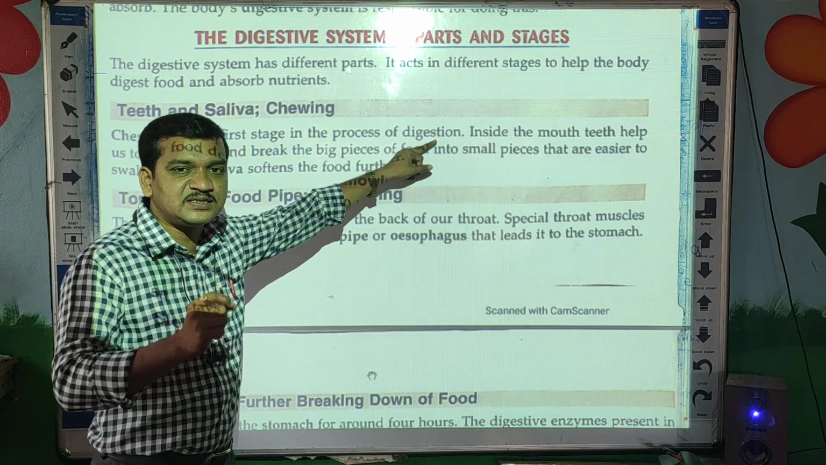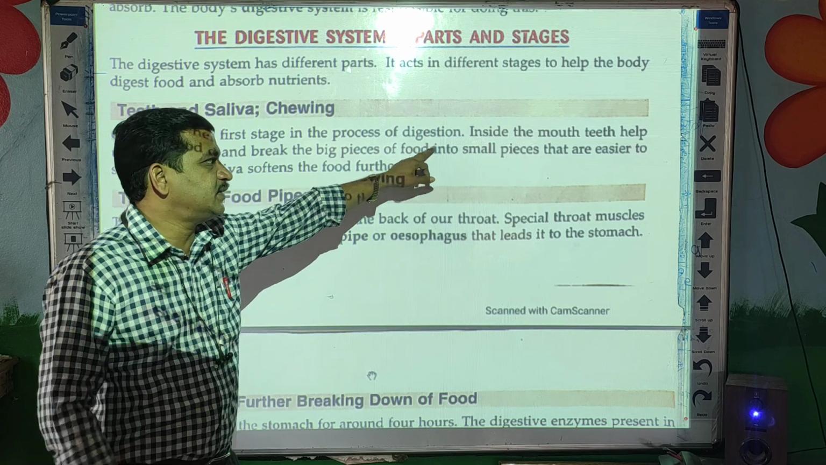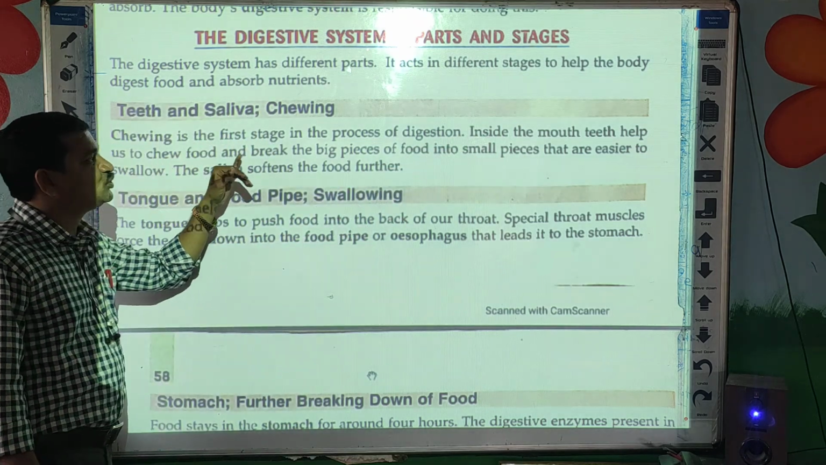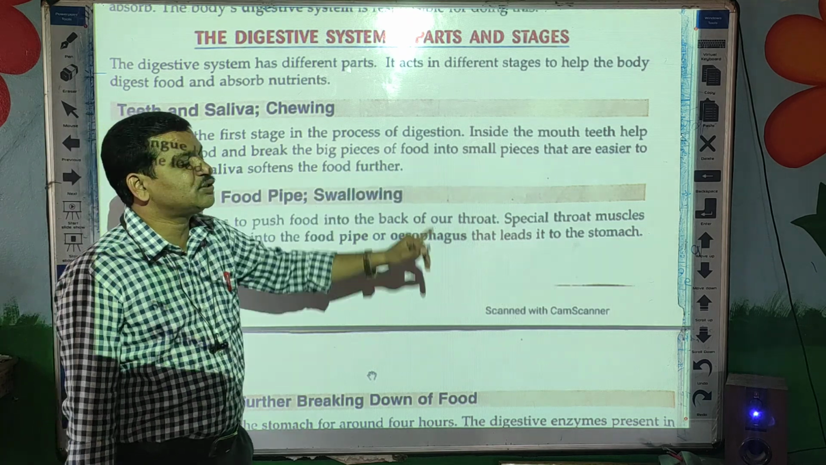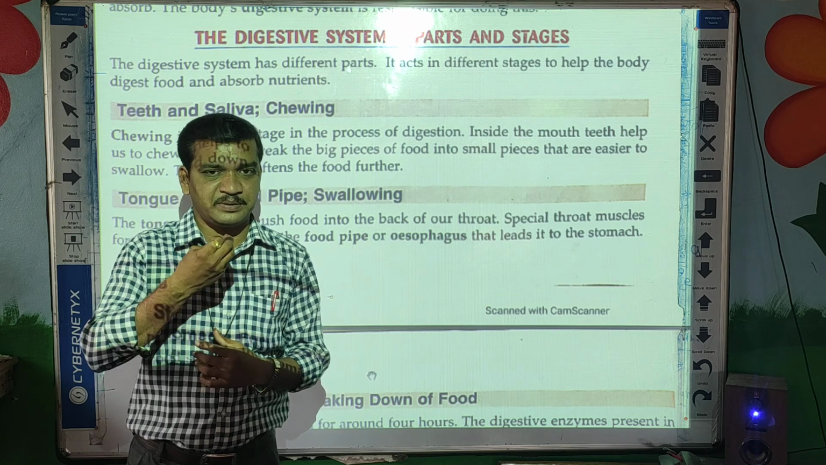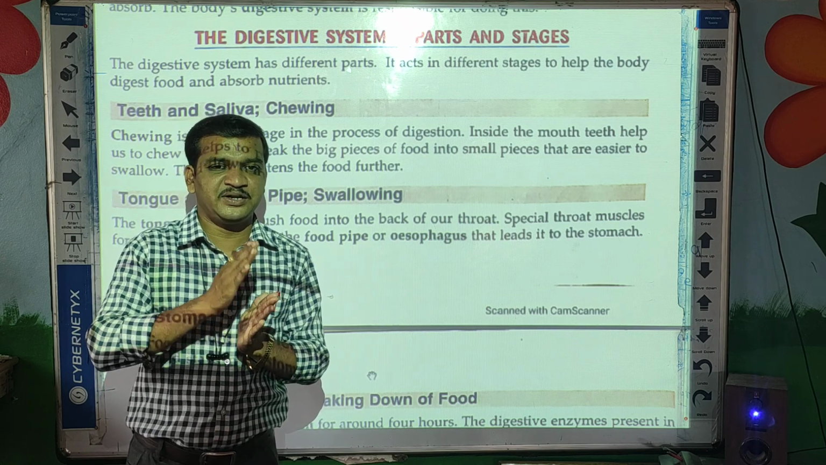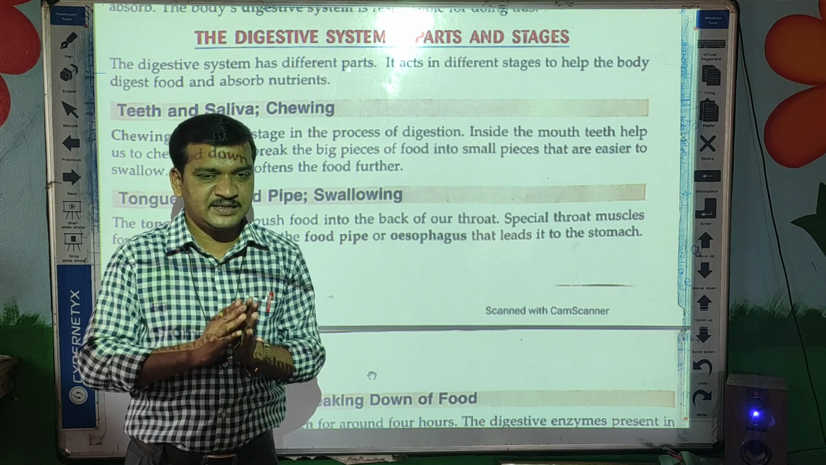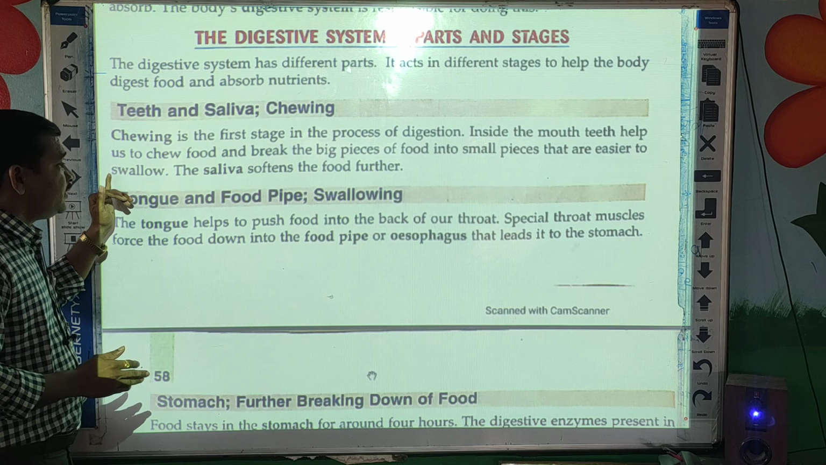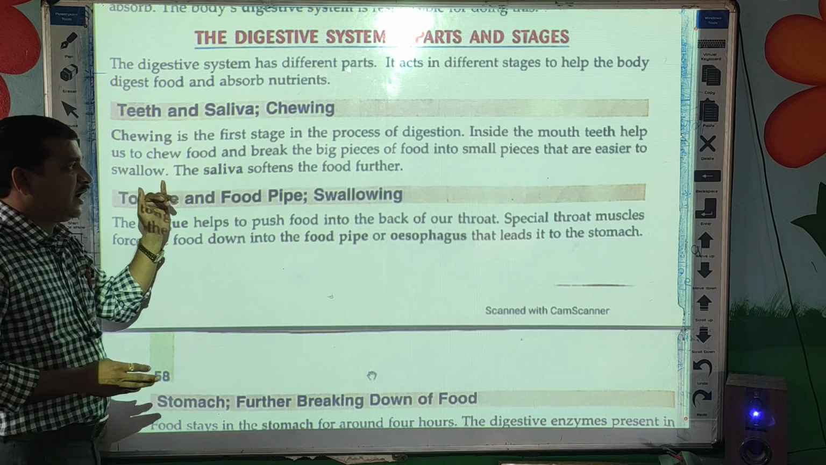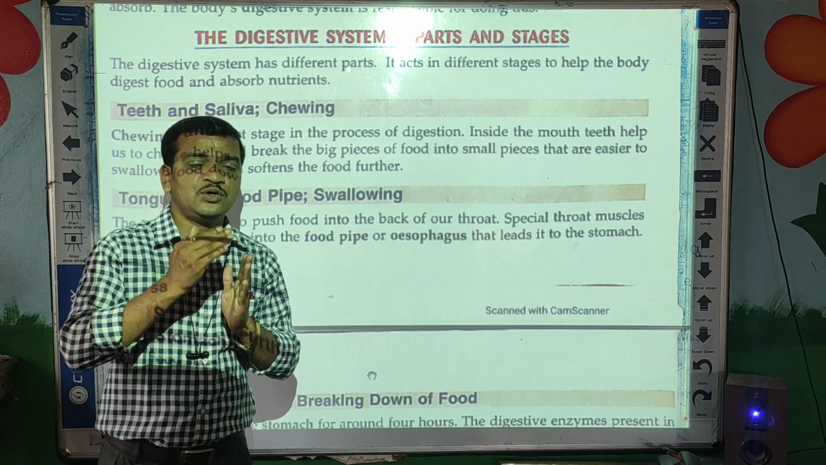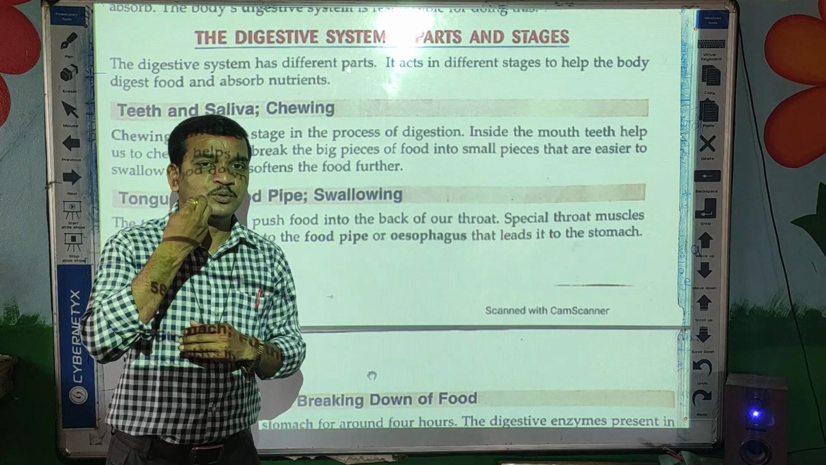So this is the first stage of digestion. Inside the mouth, teeth help us to chew the food and break the big pieces into small ones. We eat big pieces, like chapati, yes or no? So those big pieces are broken down into smaller pieces with the help of teeth, and then it mixes with the saliva, and the saliva softens the food further. Saliva makes the food soft,